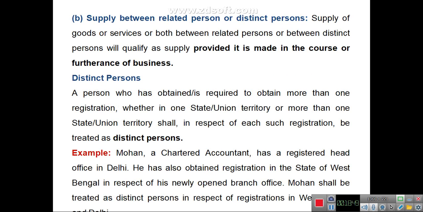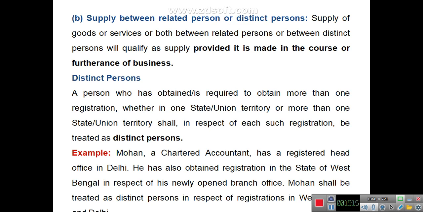The next case is supply between related persons or distinct persons. It says that if any supply is made between distinct persons or related persons and it is made in the course or furtherance of business, it will be a taxable supply. Now, what is a distinct person?